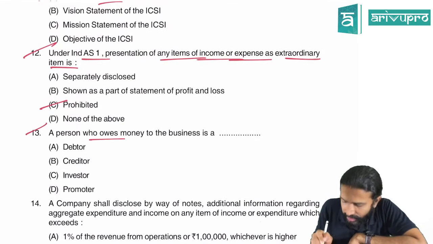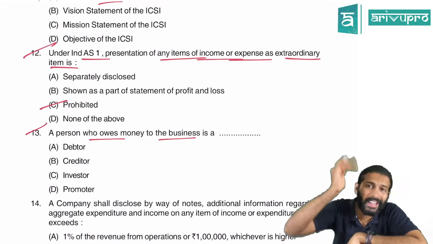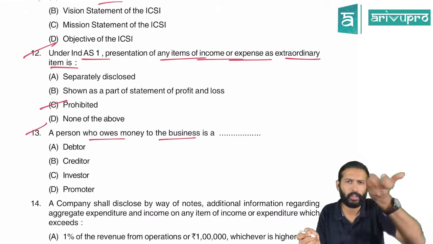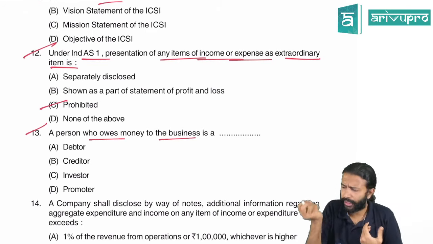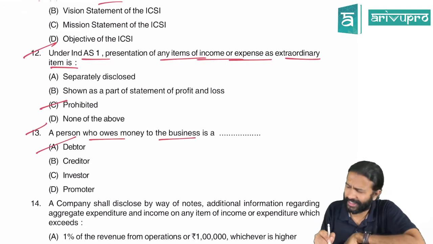Okay. A person who owes money to the business, somebody who has to pay money to the business is what? A debtor, creditor, investor, promoter. Somebody from whom you have to collect the money means that person becomes our debtor. So A for debtor is the right option there.